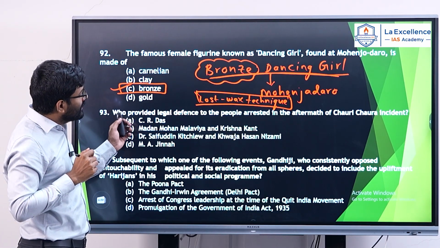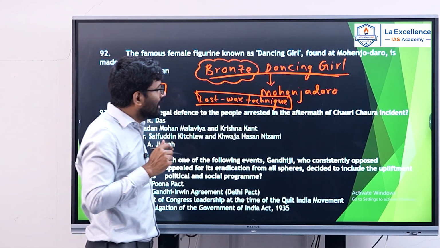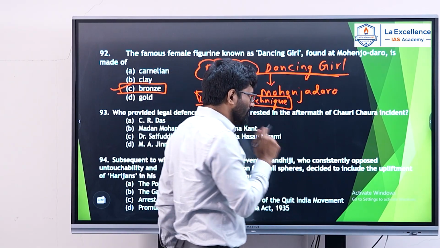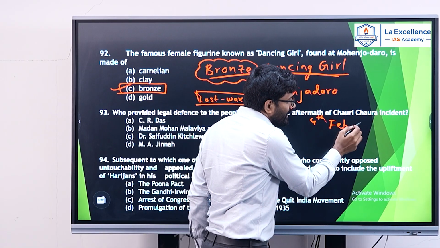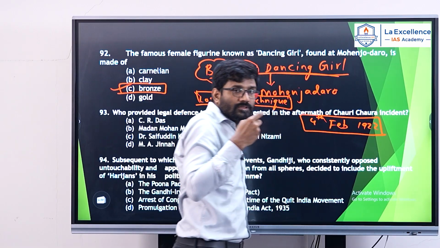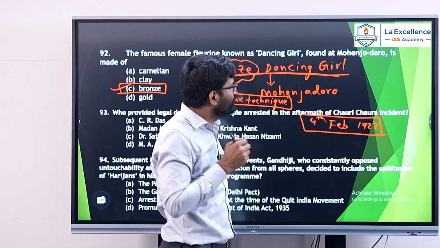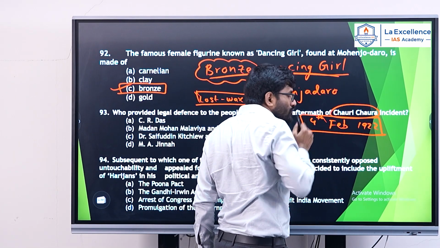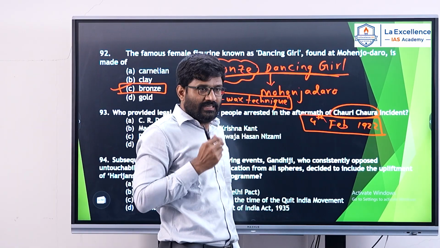Who provided legal defense to the people arrested in the aftermath of Chauri Chaura incident? You all know, on 4th February 1922, during non-cooperation movement near Gorakhpur, there is a place called Chauri Chaura. At this Chauri Chaura, one untoward incident took place near Gorakhpur.